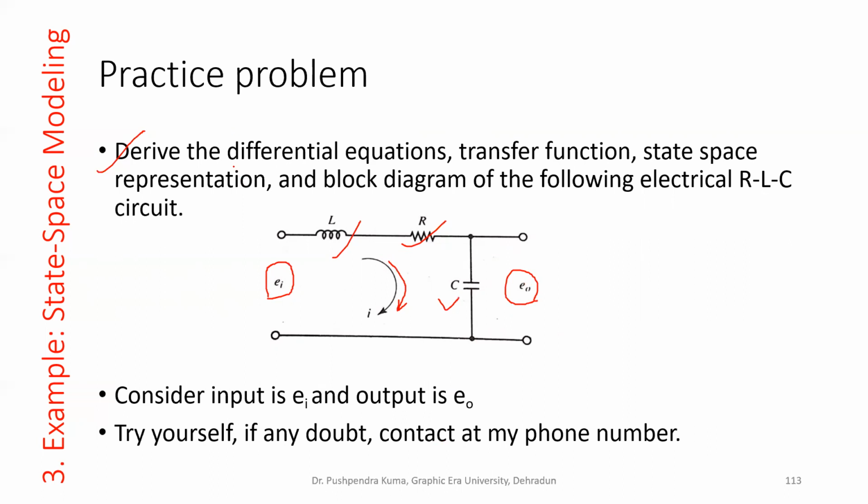I'm giving you a task: first derive the differential equation, then the transfer function modeling, an easy thing, and then the state space representation, also the block diagram. So the same steps, whatever we did for the mechanical system, we will do for the electrical system. Consider what is your input: input is EI and output is EO. At the output you want to observe the output voltage behavior. Okay, you can do that.